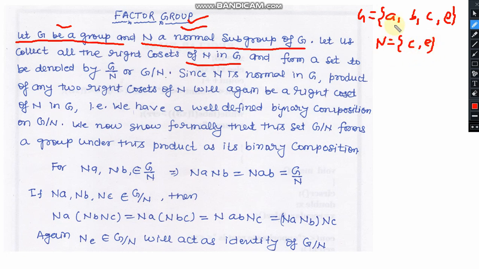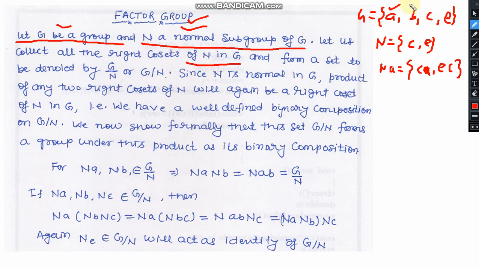How to write the number of right cosets? The first right coset will be written for the first element, and you will write here Na, and the basic structure of Na will be written in the form Ca and Ea, and on the basis of the composition operator which is defined on this group G, you will conclude the values of these elements.